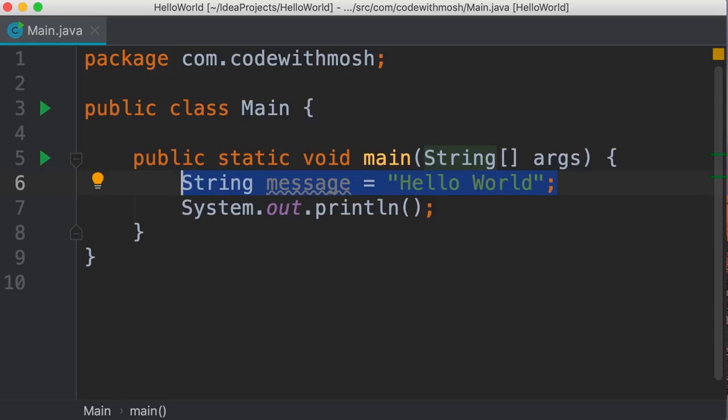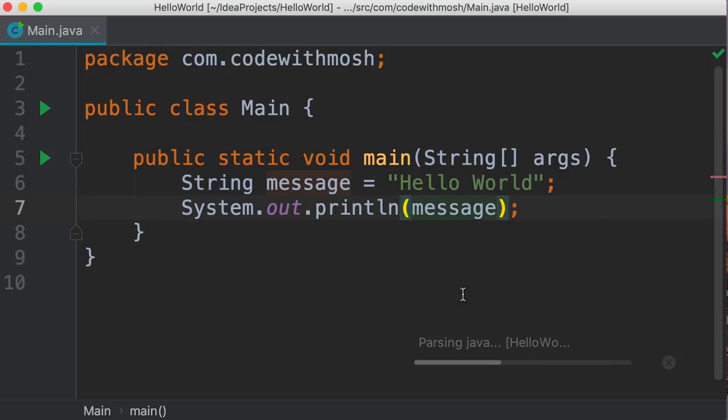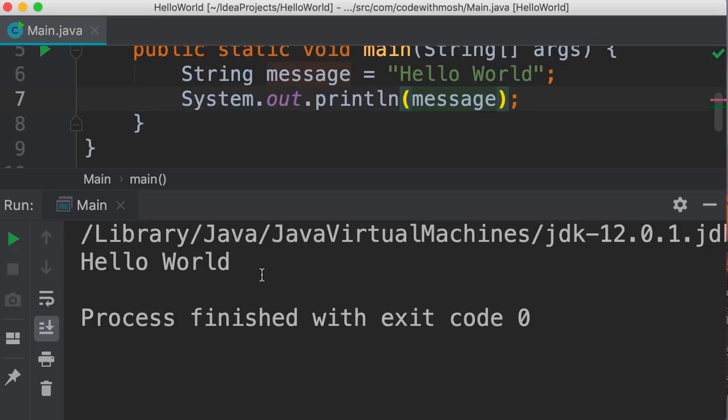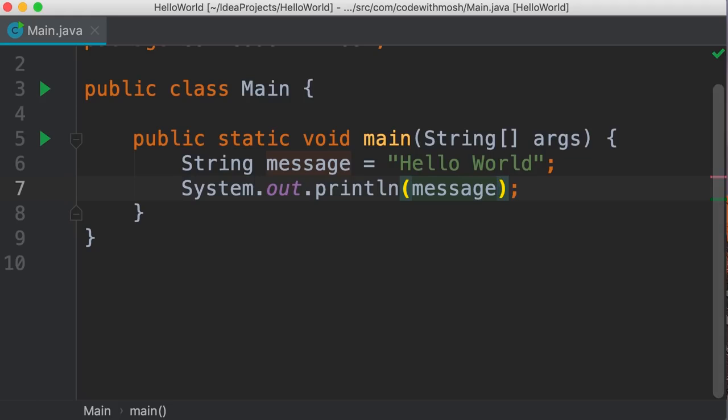Strings are reference types in Java, but because we use them often, there is a short way to create them. So now let's pass message to the println method and run our program. We get the exact same result as before. Beautiful.